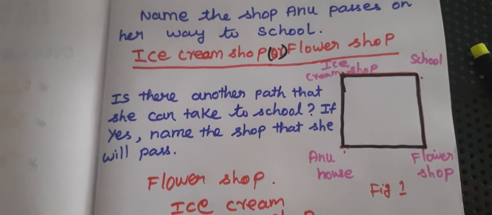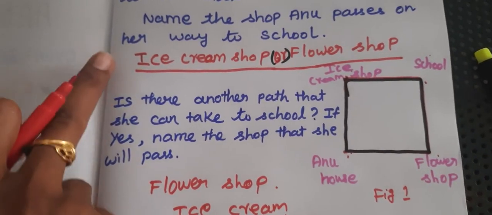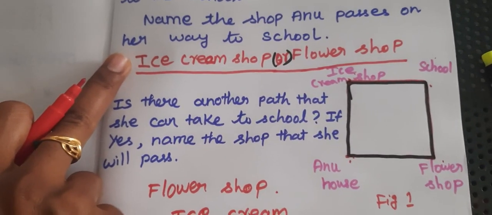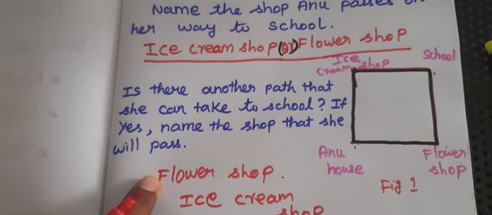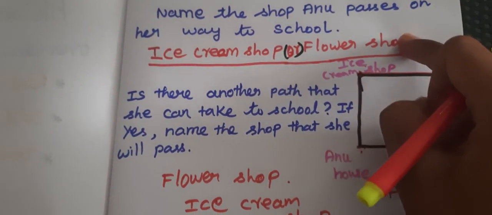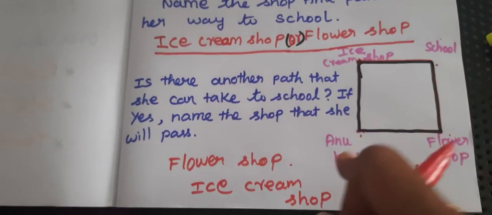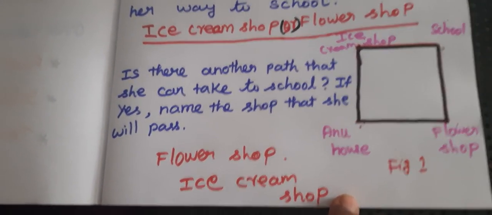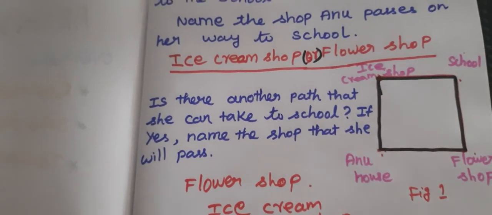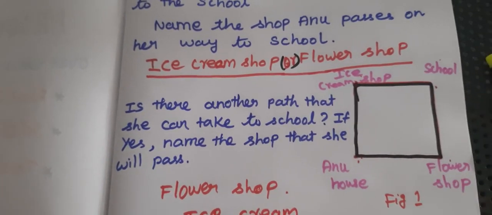Now you cleared? Yes. So those who wrote ice cream shop in the first dash, here you have to write the flower shop. And those who wrote flower shop in the first dash, in the second question's answer you have to write the ice cream shop. Okay. Clear? Shall we move to the next activity?